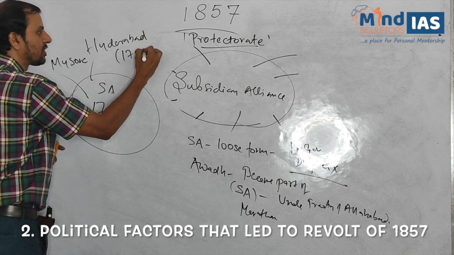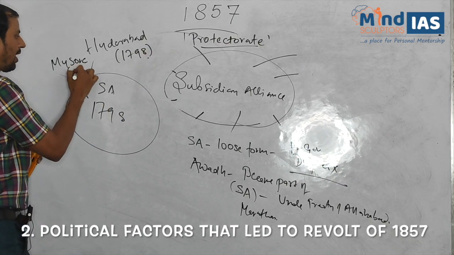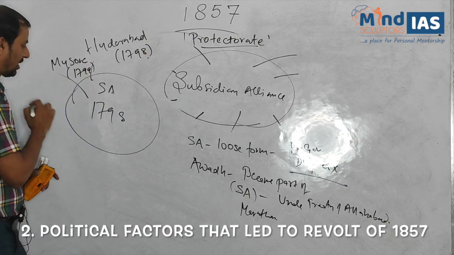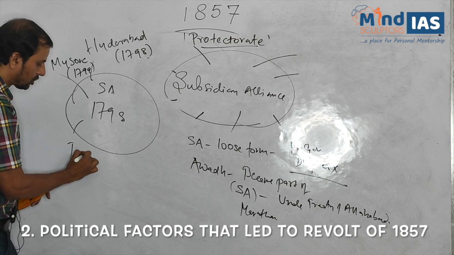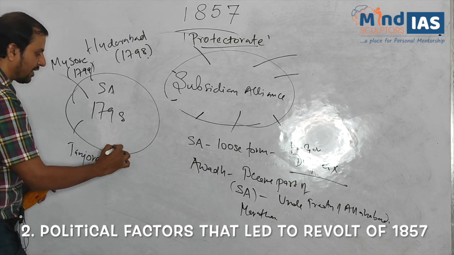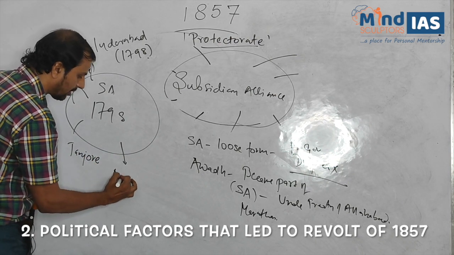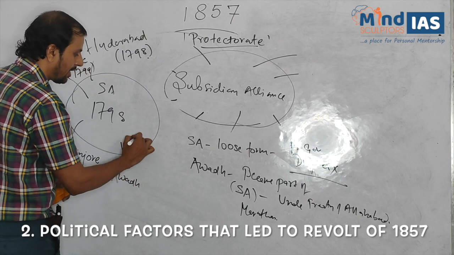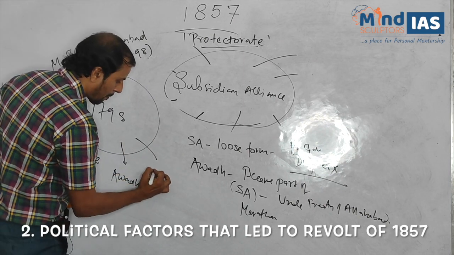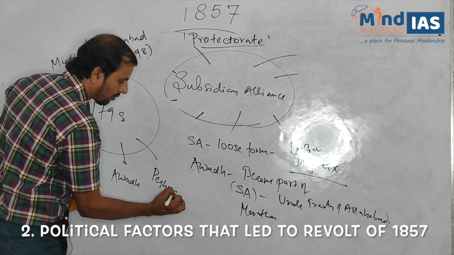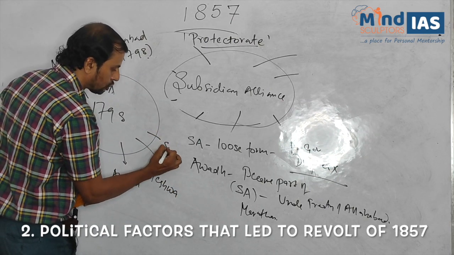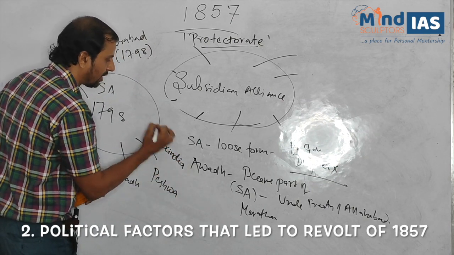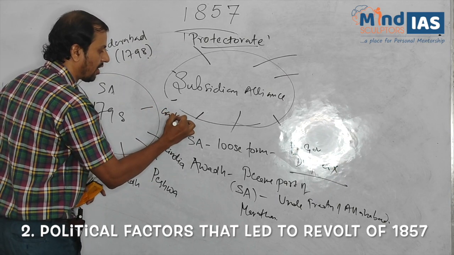Hyderabad year 1798, Mysore 1799. Next comes Tanjore. Next comes Awadh. Next comes Peshwa. Next, Sindhia. Next, Gaikwad.